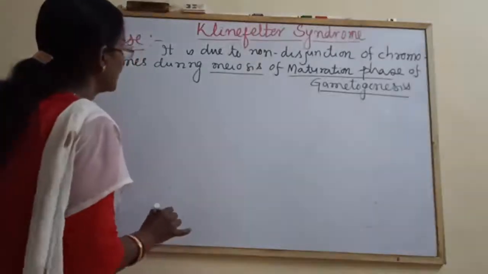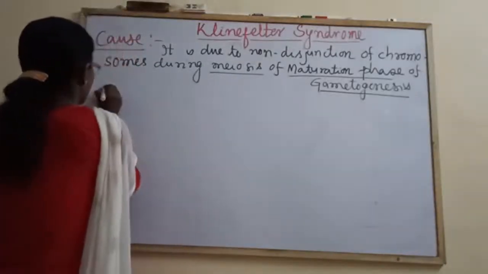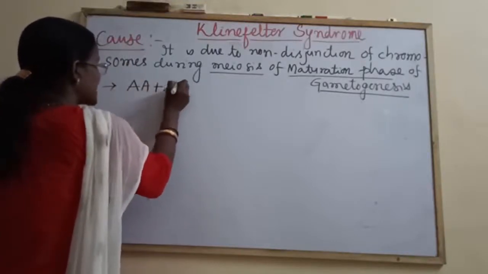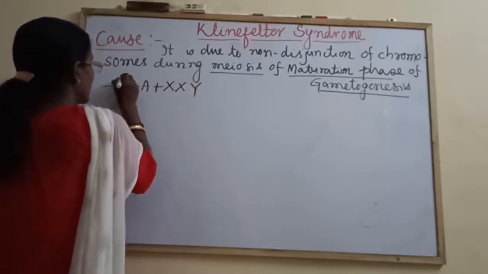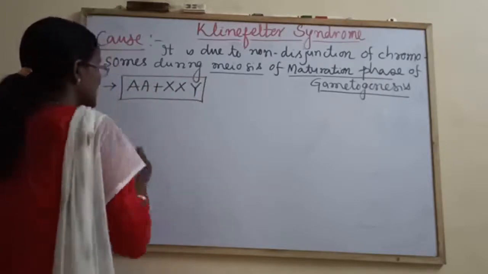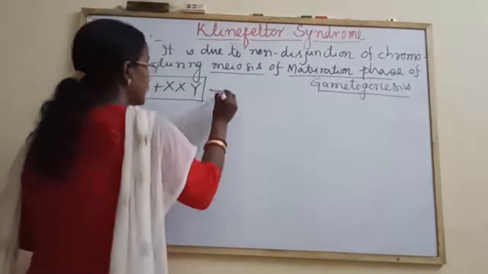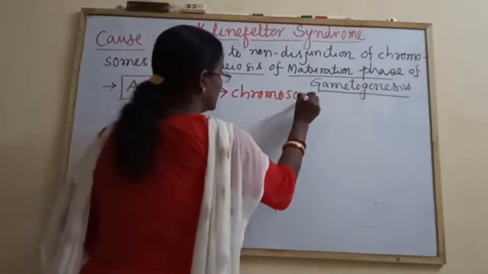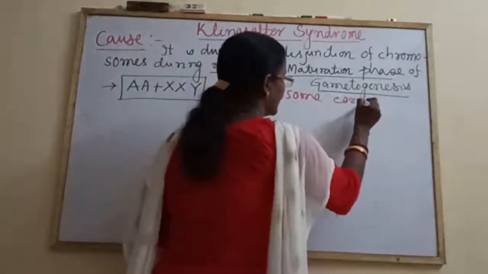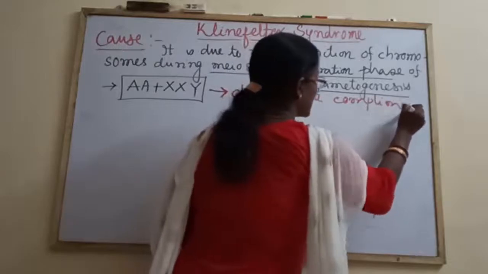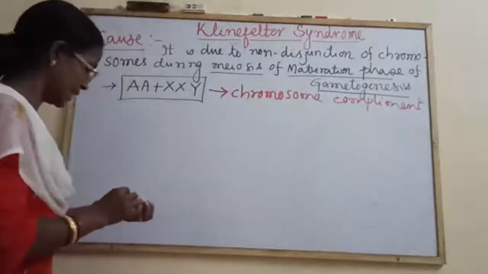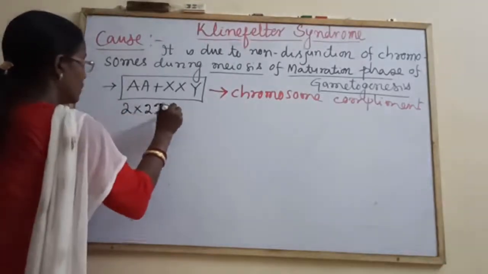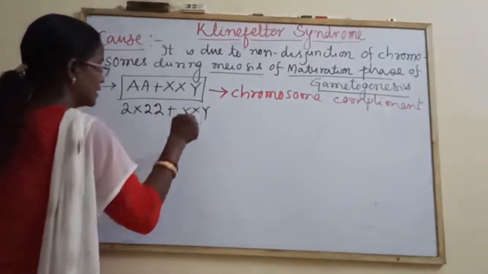And the chromosome complement is represented by AA plus XXY. This is the chromosome complement. It may come as an objective question: 2 into 22, that is 44 plus XXY.